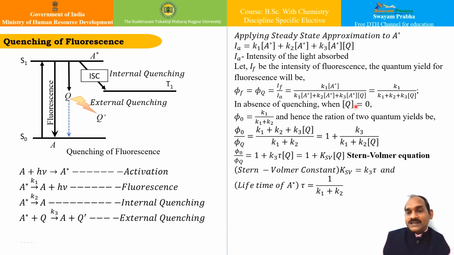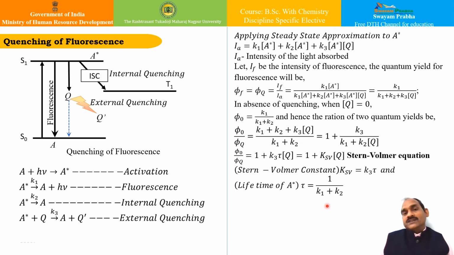So in the absence of quenching, Q is equal to 0, and therefore my equation leads to phi 0, that is this. So phi 0 upon phi Q will give me this particular expression. This is actually known as the Stern-Volmer equation. If you see, this is the equation of a straight line, isn't it? And this Stern-Volmer constant, that is KSV, that is k3 into tau, is actually the slope, and from it you can find out tau, which is the lifetime of the activated state of your reactant. It will be given by 1 upon k1 plus k2.